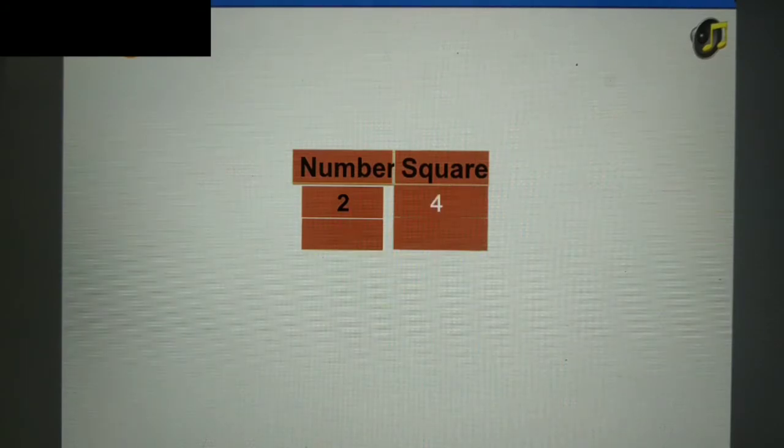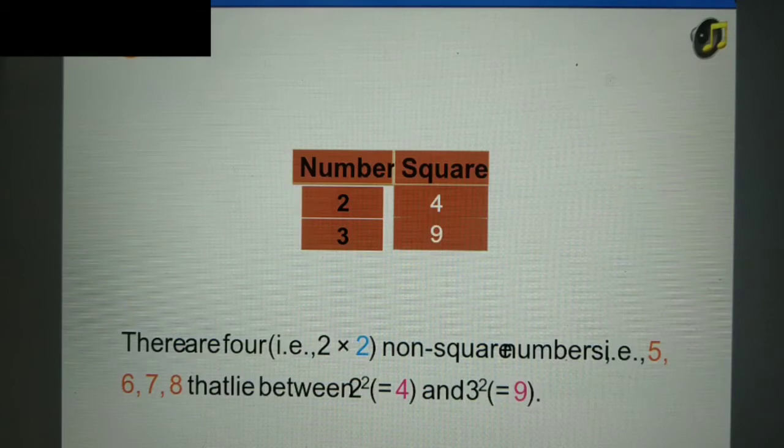2 square, that is 4, and 3 square, that is 9. There are 4 non-square numbers. These are 5, 6, 7 and 8. This means twice the first number, that is 2 times 2 is equal to 4.